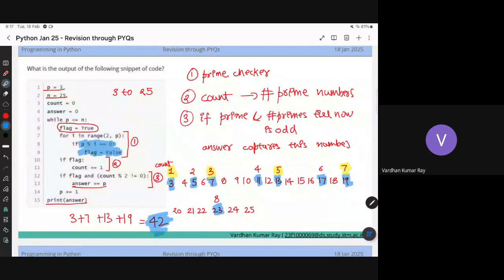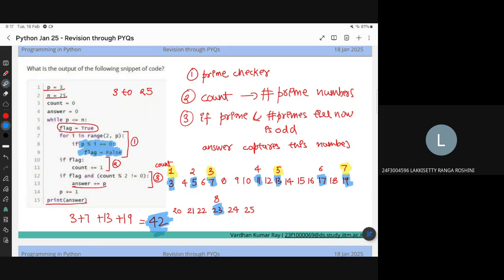Can you see? So there are three parts in this question. First, you have to check if it is prime or not. If it is prime, then it's fine. You update the counter that I have found these many prime numbers, and you update the answer if and only if you are a prime number and the number of prime numbers till now is odd. Correct? So you will get 42 as the answer.